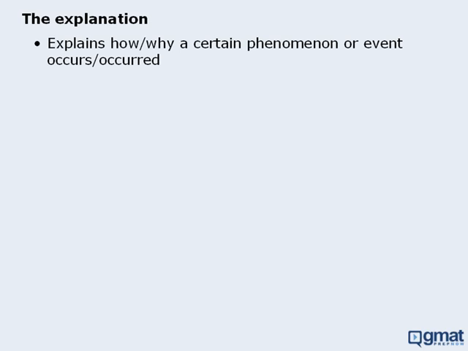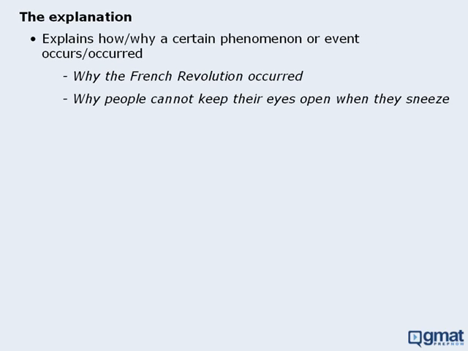Okay, the next theme to discuss is the explanation. In these passages, the author describes a certain situation or phenomenon and explains how or why it happens. Some examples of this theme include why the French Revolution occurred, why people cannot keep their eyes open when they sneeze, and how salmon are able to travel thousands of kilometers to return to the exact location where they were hatched. Okay, the last theme to discuss is the prediction.